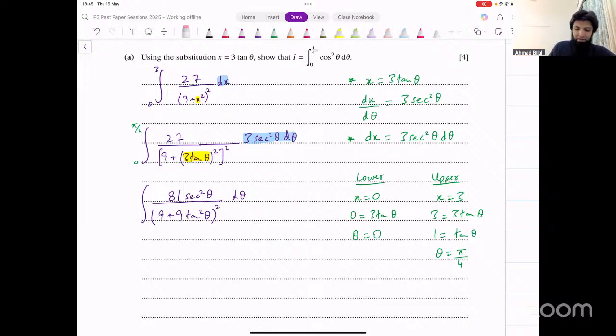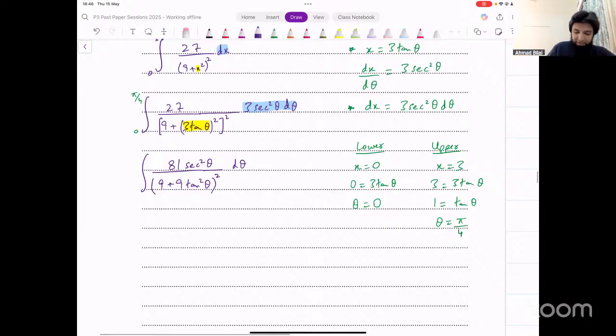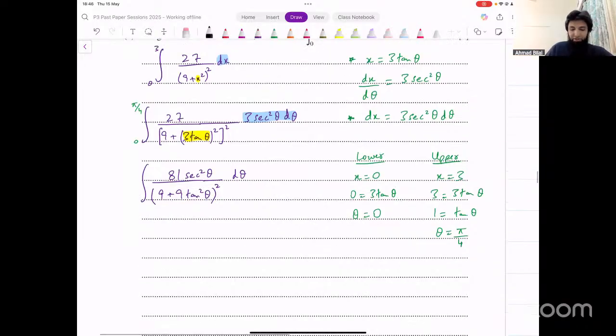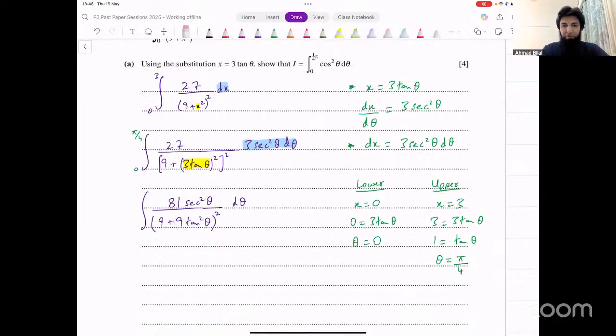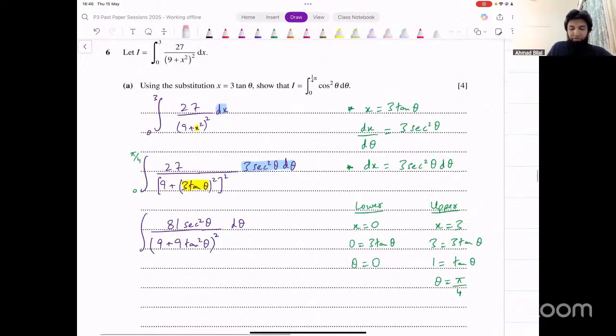Now, what cancellation? We could use the identity. We know that secant square and tan square are connected with each other. You have to remember this. If you don't remember this, you will not get this idea in the exam. Even if you have the formula sheet, if you don't remember that tan square and secant square are connected with each other, it will become difficult to figure out in the exam. You don't have so much time in the exam to just look at the formula sheet and find that identity that connects these two. The minimum you have to remember is that there is one identity that connects these two. That's what you need to remember.